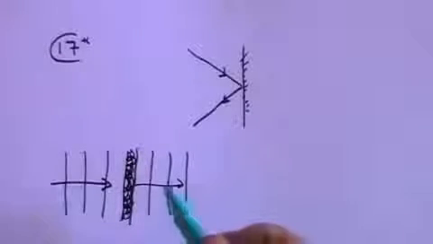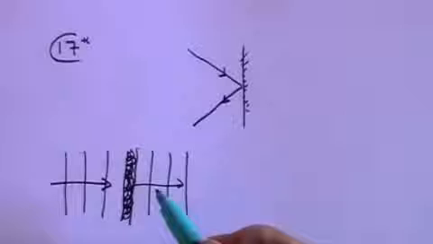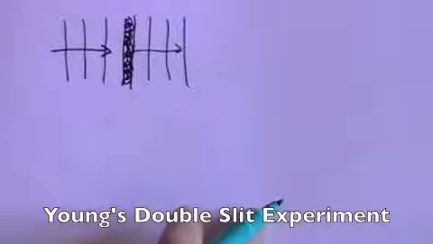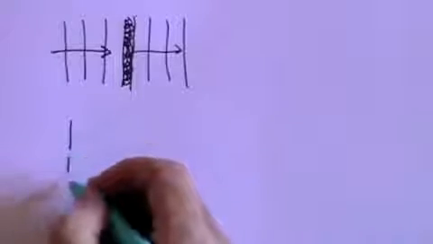Now, most people sided with Newton because he seemed to be right on most things, but it was only in the 18th century that Young did the double slit experiment to settle the argument. The double slit experiment has been described in another video, and I refer you to that for the detail.